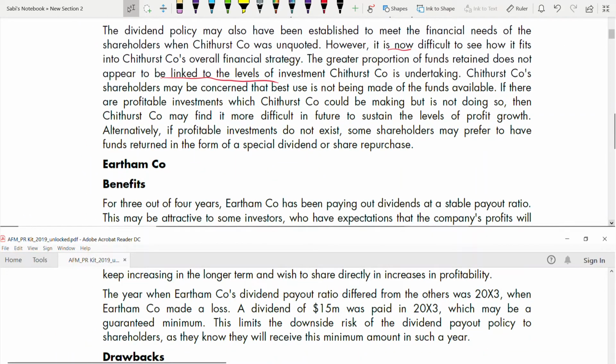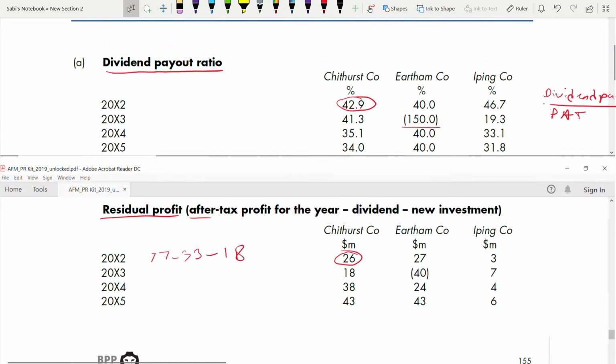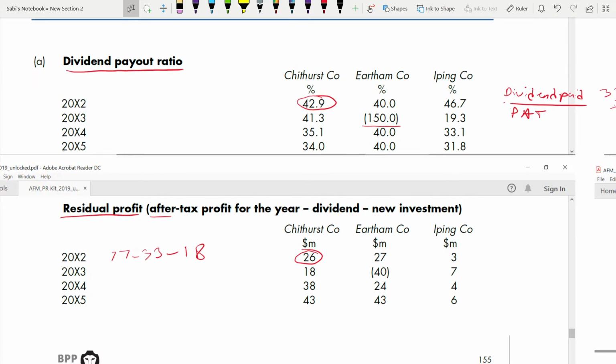Now coming to Eartham. Okay, before we talk about benefit or drawback, we'll just go through the table and see what's happening to Eartham. Okay, 40%, then it is making a loss, so dividend payout is in loss. Basically, no dividend payout in that year, 2003. Then 2004, 40, 50, it is same only. No change, no increase. Coming to residual property, if you see 27, then it's a loss, then 24, then 43. So it is increasing from 2005.